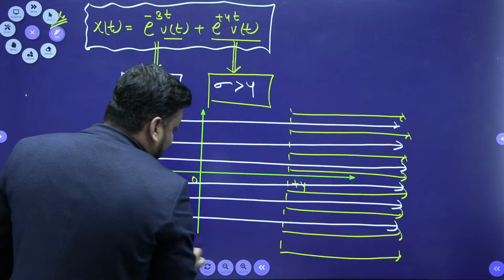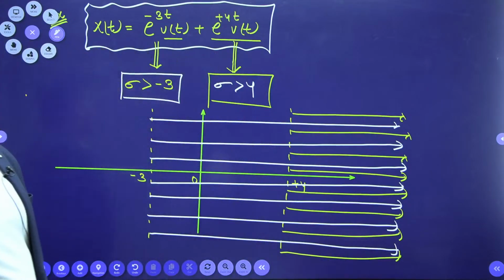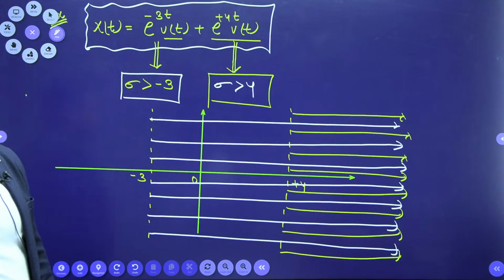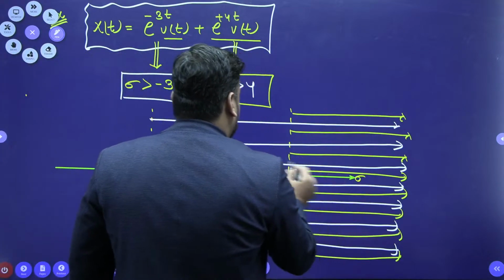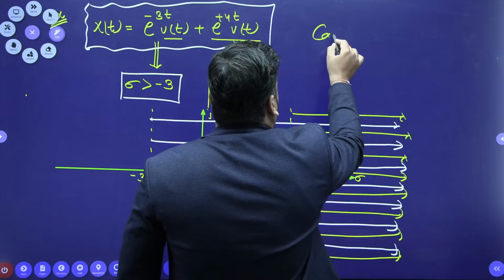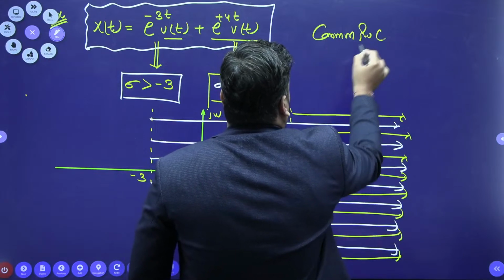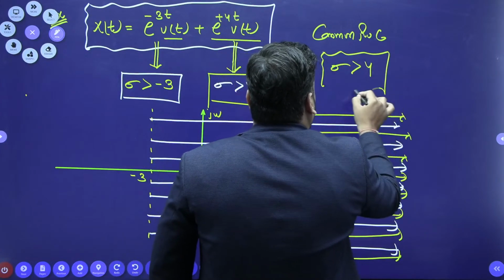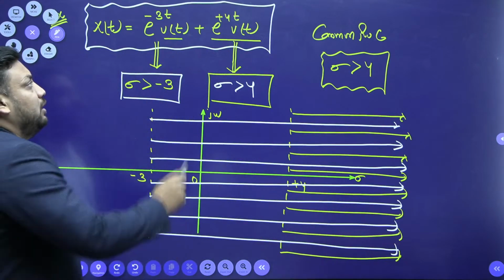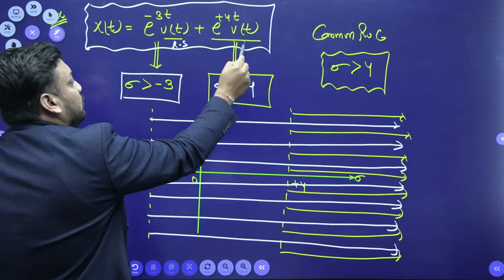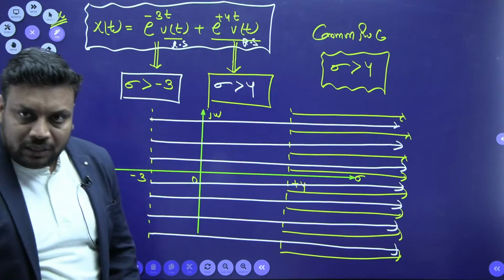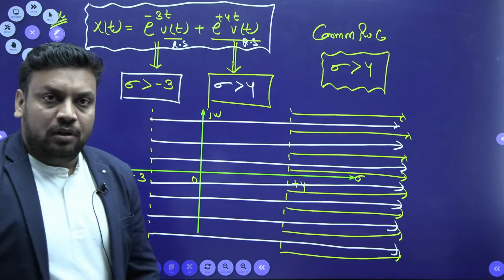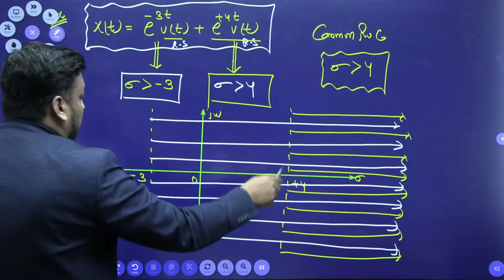Now you should tell me, bacha, what is the common region? You should tell me what is the common ROC now. Wherever the red and yellow, the yellow and white ROC regions overlap, that is the common ROC. You know that this is sigma j omega. So the common ROC is nothing but sigma greater than 4. So what is the statement? For the right sided signals, this is right side, this is also right side. So we can say that for right sided signals, the common ROC will always be right hand side to the rightmost pole, because how many poles do we have?